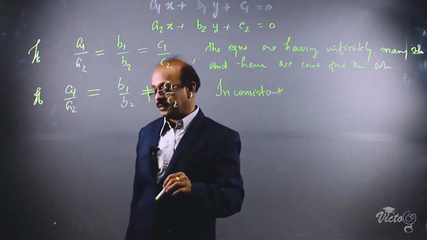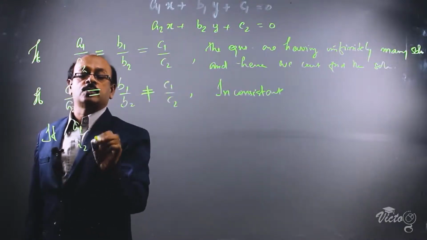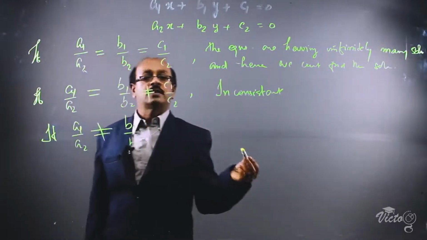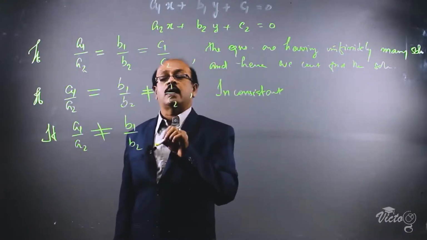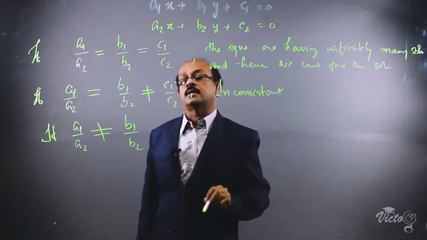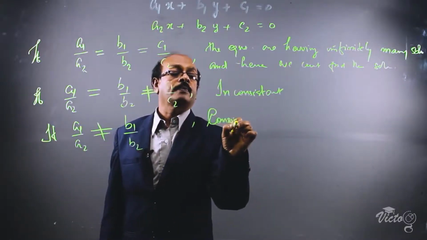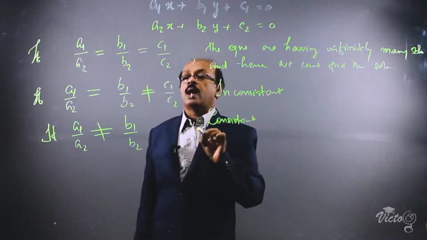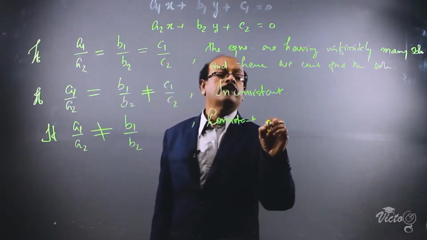Then the third one is, if a1 by a2 is not equal to b1 by b2, c1 by c2 no problem, it can be equal or not equal, then the equations are consistent. Consistent equations can be solved. They will have a unique solution.